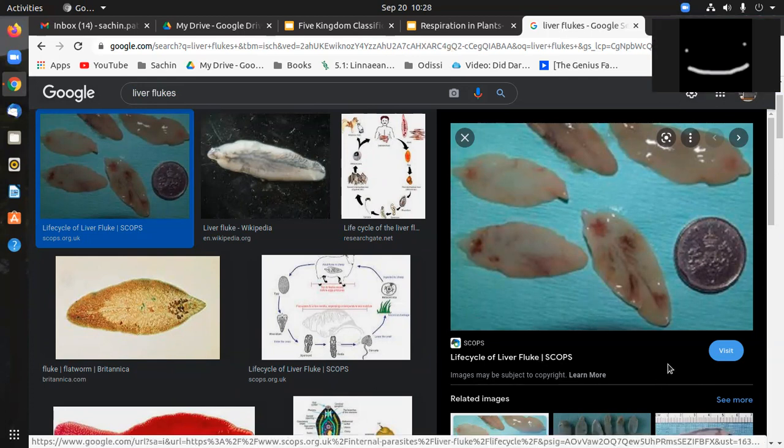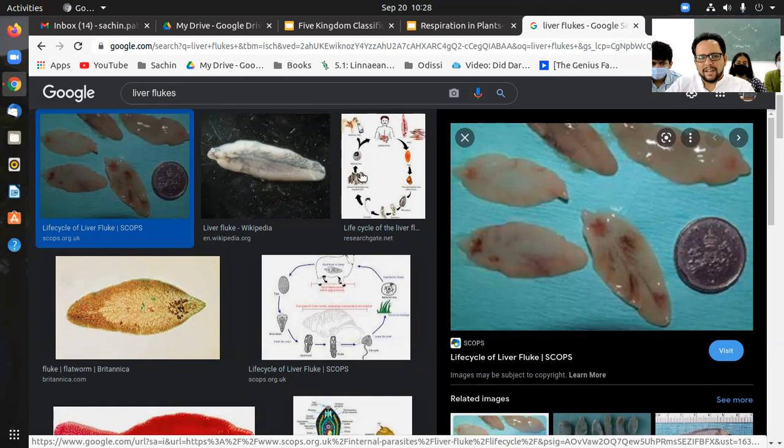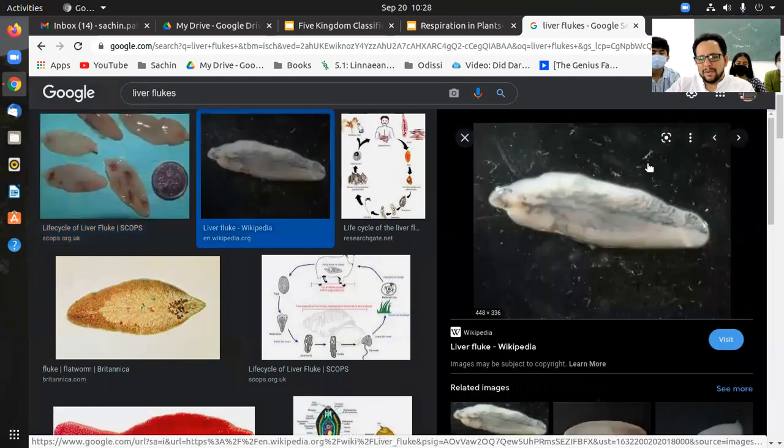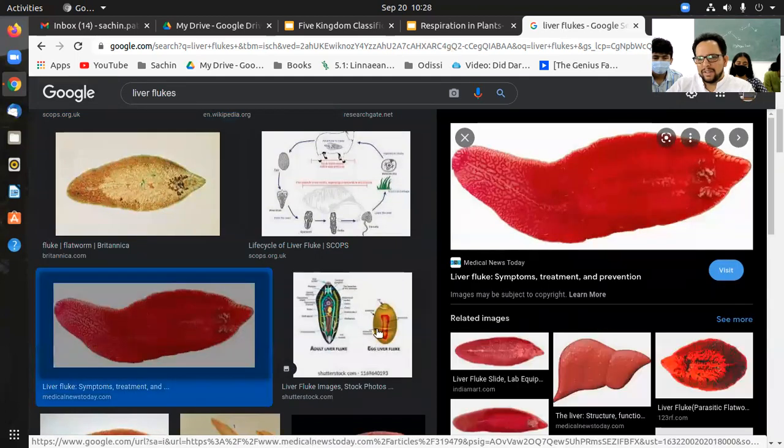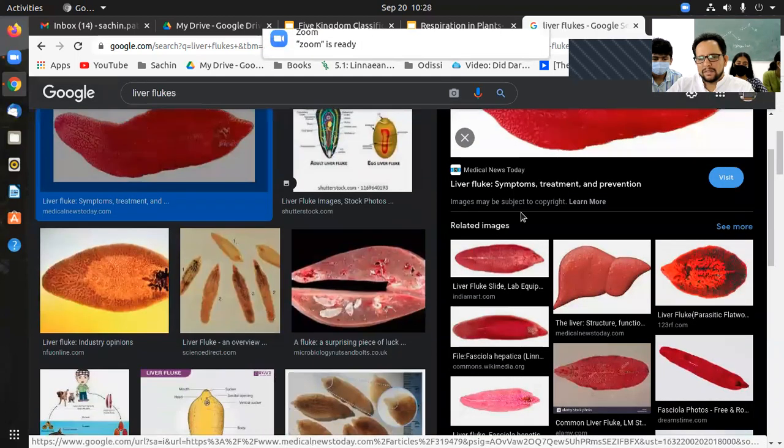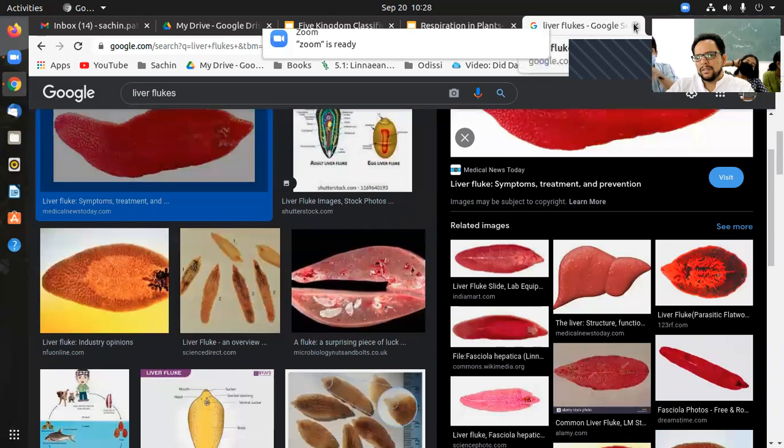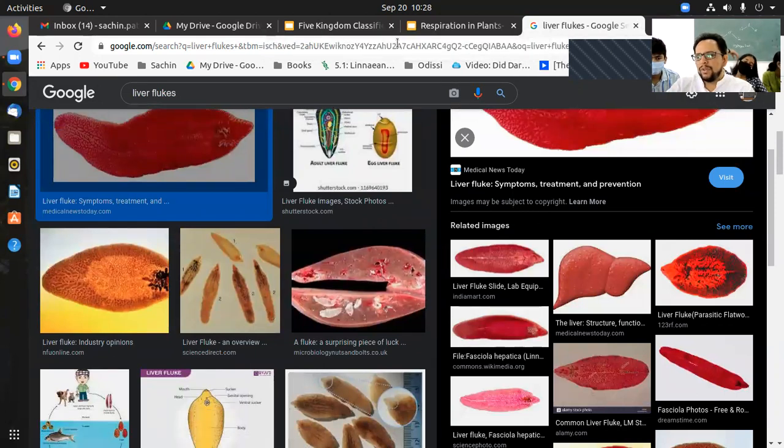Sir, I have one question. When you drink water or eat something, why don't the tapeworms just flow with the water? How do they latch on? They are attached to the surface.